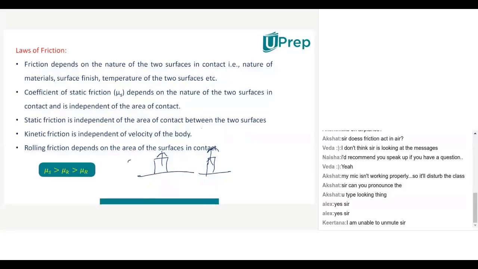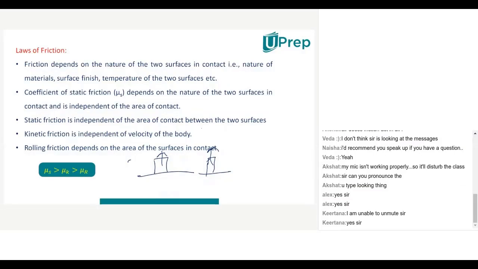Naisha? Kirtana? Others have to speak. If you don't know the answer, at least you have to say. Okay.